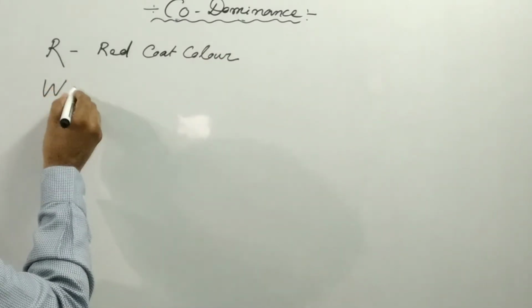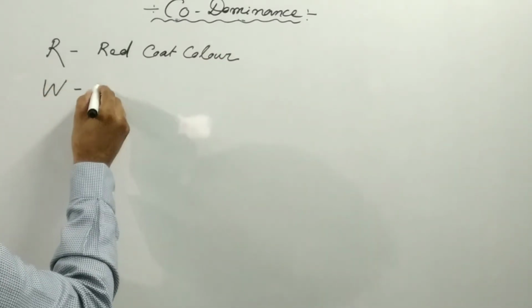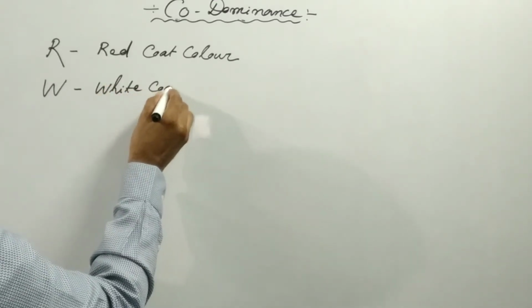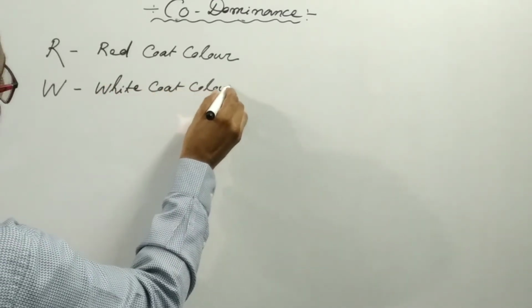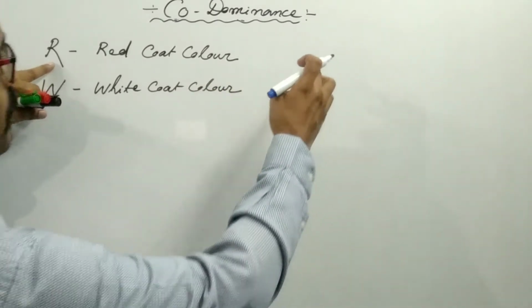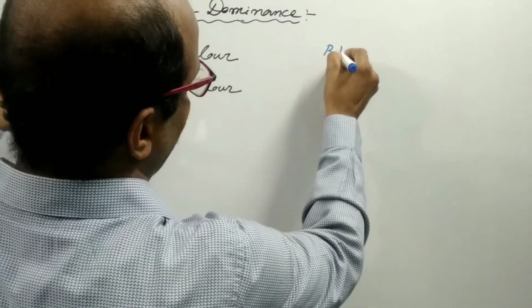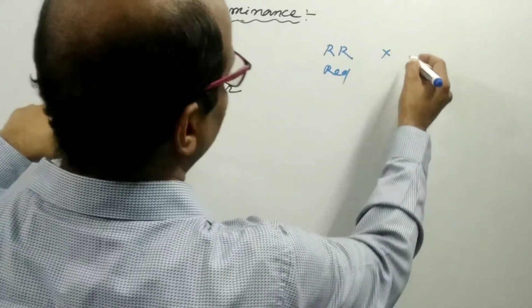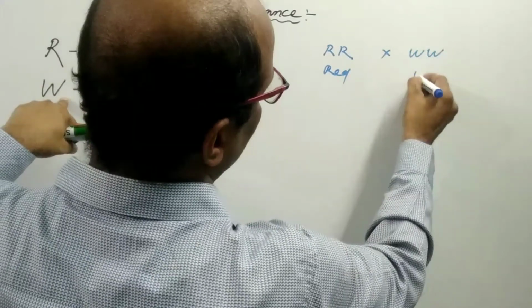Another is capital W, which has the tendency towards development of white coat color. Let's cross cattle having red coat color and cattle having white coat color.